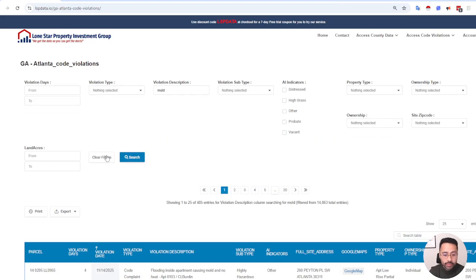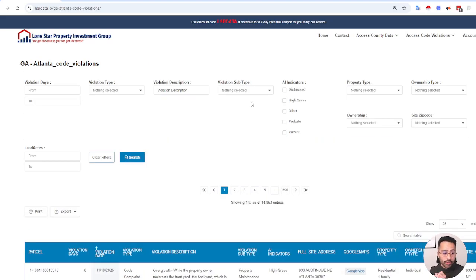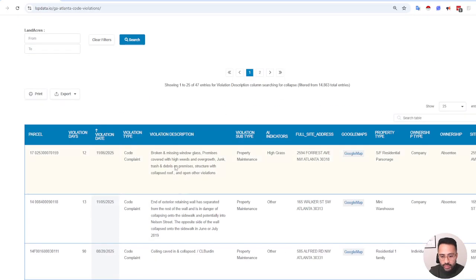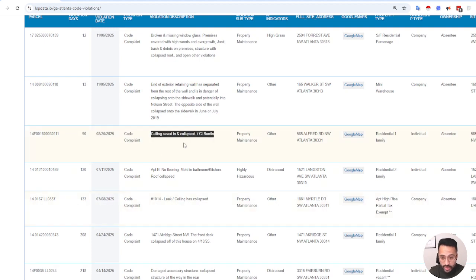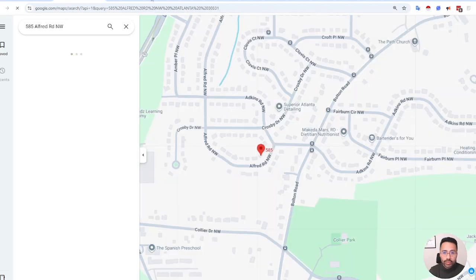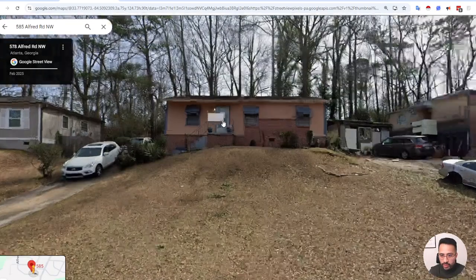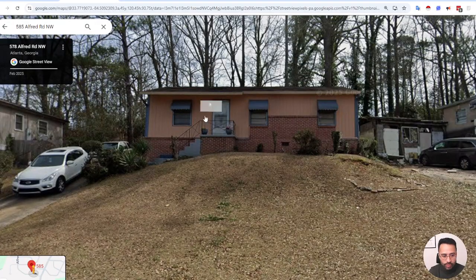A lot of times, not only do neighbors raise these types of complaints that end up turning into code violations, there are existing code violations, but the tenants themselves may call to complain about the conditions of the property, right? So if I even type collapse, right? So if we type collapse, broken, missing windows, glass, premise covered with high weeds, etc., right? So the roof caved in. You wouldn't be able to see that from the outside visually. In this case, it looks like maybe a duplex. So it's not like you're driving and you can see that the roof has collapsed, right?